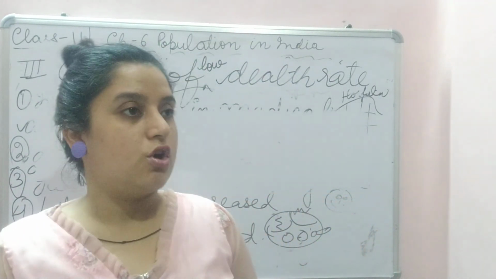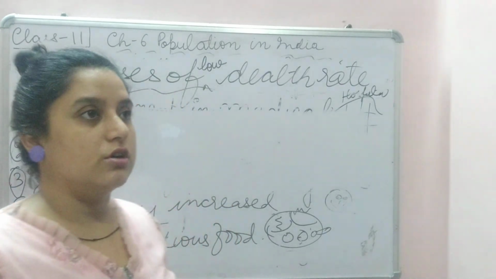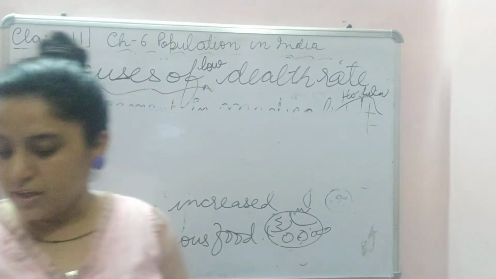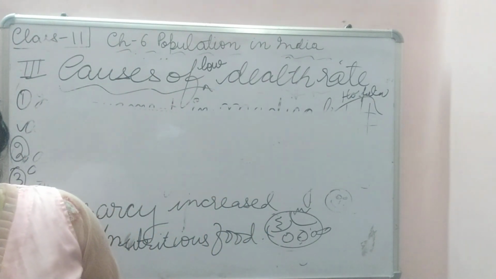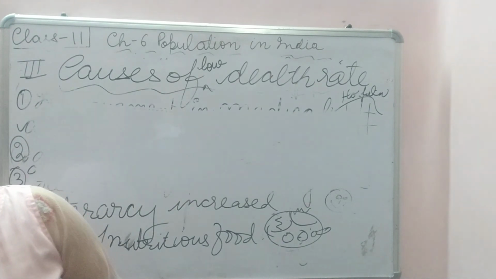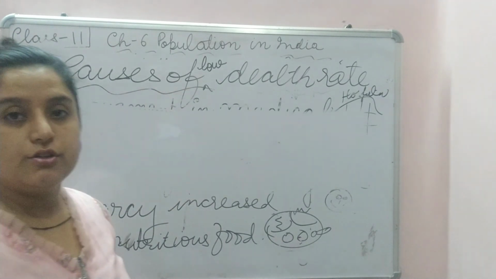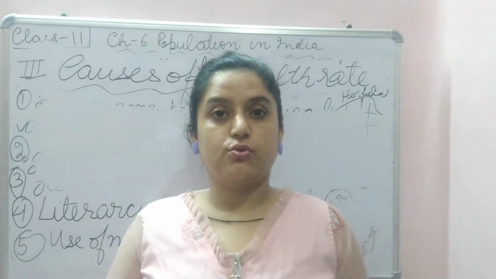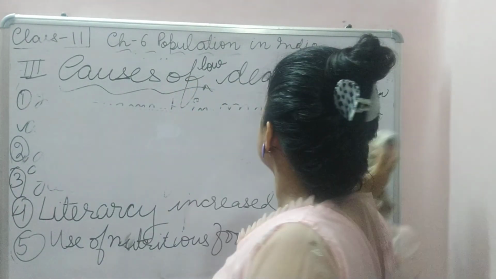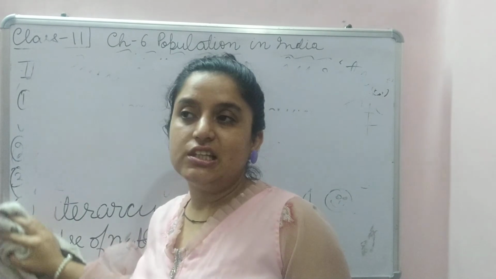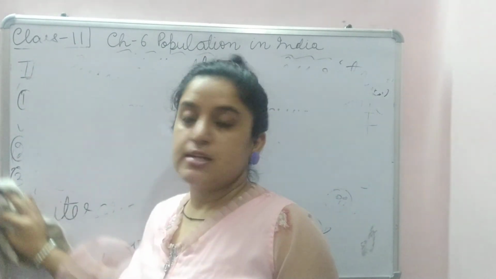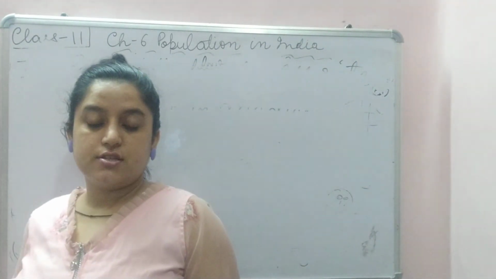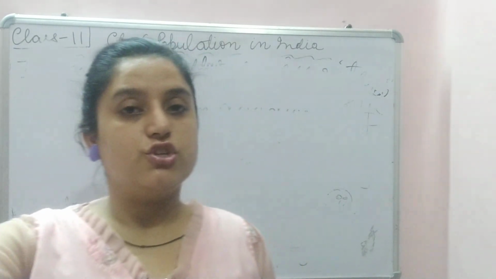So these were the causes of low death rate; the causes of high birth rate we have done. Okay, right. All right. In our next video, I will be taking up other things. These points were quite logical. You can add your own points, and you can conclude at the end of the answer, as and when required. Right, we'll meet you in the next video.